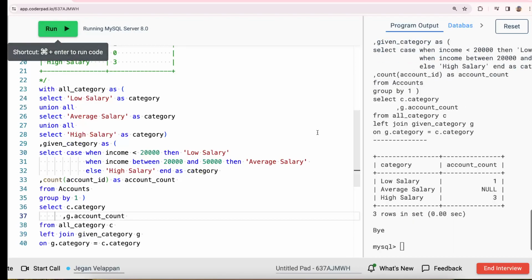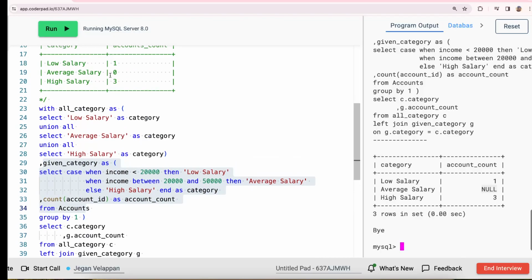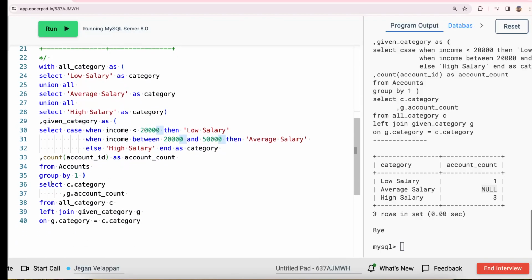So if I run this, I get low salary, average salary, and high salary. But if you see this, if there is no record for average salary in the second CTE table, then it shows null. But we have to show 0. We should not show null. So what should I do? I can simply say coalesce function. If the value exists, bring that value, else you bring 0. So if I run this, I'll get the expected result.